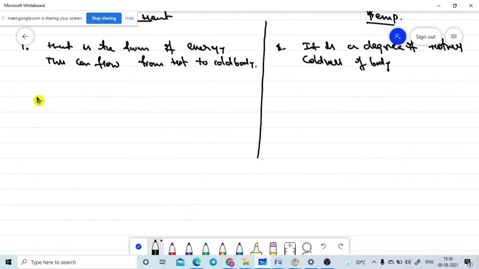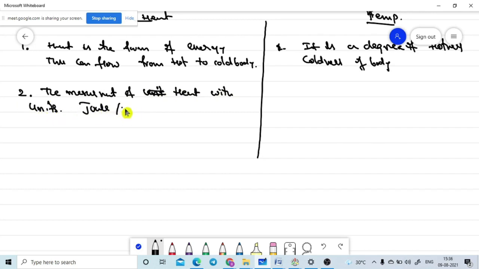That is the definition. Now the second one is the units of measurement. Heat is measured generally in units of joules, or we can simply take it as calories. Otherwise, what are the measurement units of temperature?